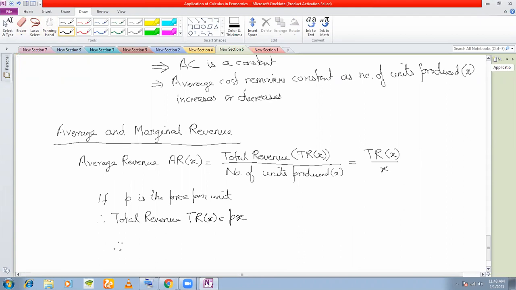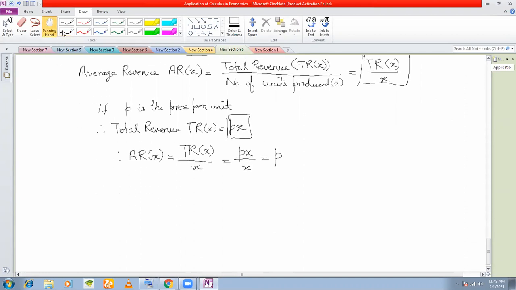So therefore, what should be the average revenue as a function of X? It is TR, total revenue divided by X. So total revenue as a function of X divided by X. Total revenue is what? Px. So Px by X, which is equal to P, right? So what you see here is that the average revenue is the same as price per unit.